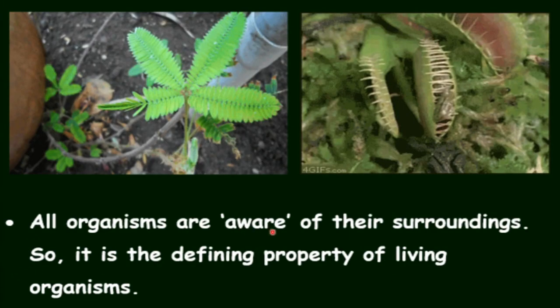All the organisms are aware of their surroundings, so it is a defining property of living organisms. Now if there is some heat, or temperature is increasing or decreasing around a non-living thing, it will not respond to it. But living things respond to the change in environment. That's why we can say that living organisms are conscious of their environment, and consciousness is a defining property of living organisms.